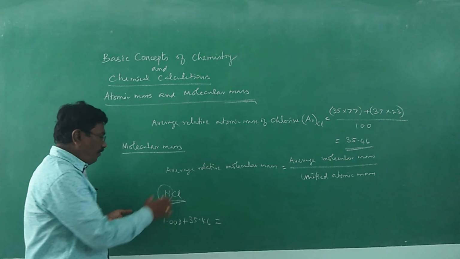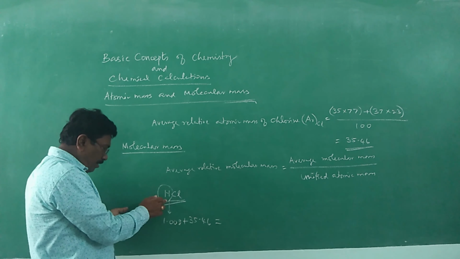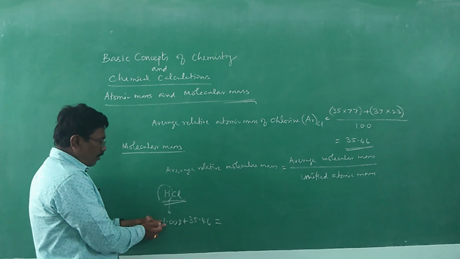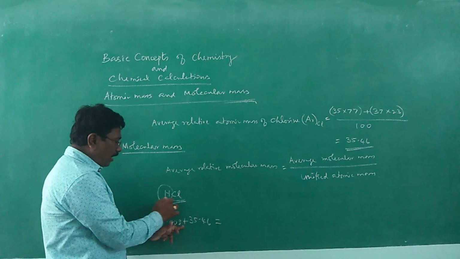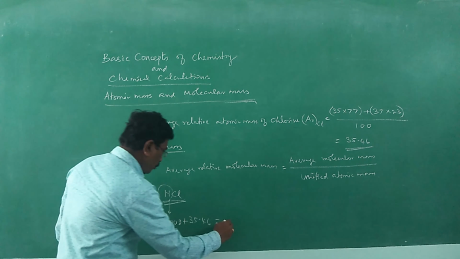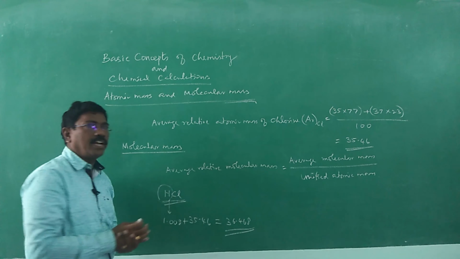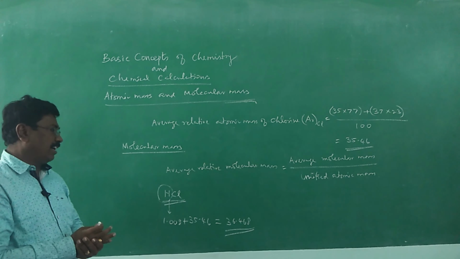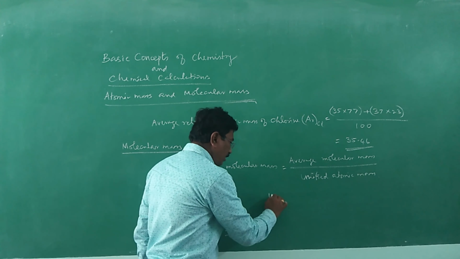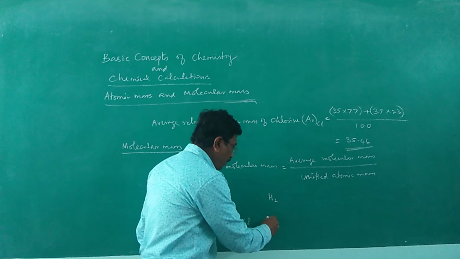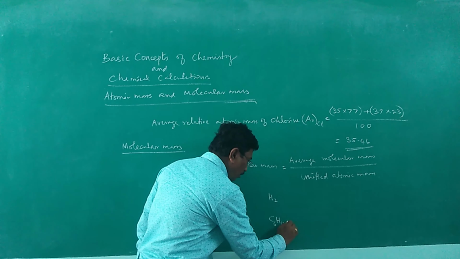The molecular formula for hydrochloric acid or hydrogen chloride is HCl. The relative atomic mass of hydrogen plus the relative atomic mass of chlorine, because we have only one atom of hydrogen and one atom of chlorine. If you sum up, you will get 36.468, the average relative molecular mass of hydrogen chloride. Likewise, we can calculate it for different molecules, say even glucose, C6H12O6.